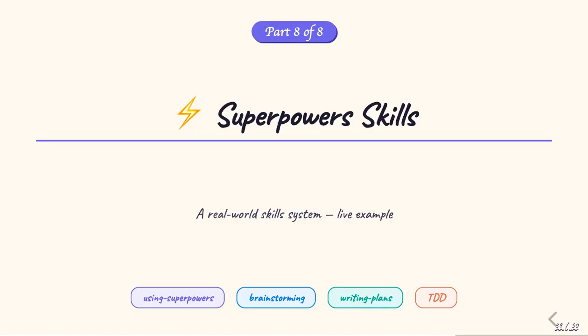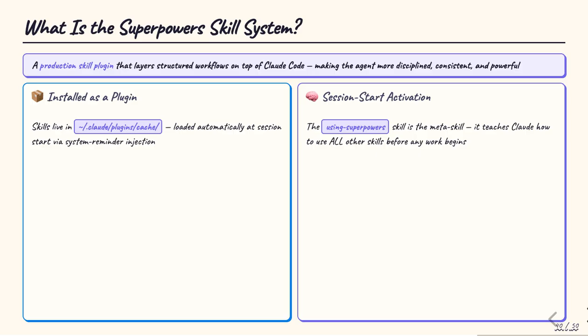Part 8. Superpowers skills. This is where everything comes together. Superpowers is a production skill plugin that layers structured, disciplined workflows on top of Claude Code. It's the best real-world example of how the skills framework transforms agent behavior, making Claude more consistent, more rigorous, and more reliable across the full software development lifecycle. Superpowers is installed as a plugin. Its skills live in the .claude plugins cache and are loaded automatically at session start through the system reminder injection mechanism. The meta skill of the system is called Using Superpowers.